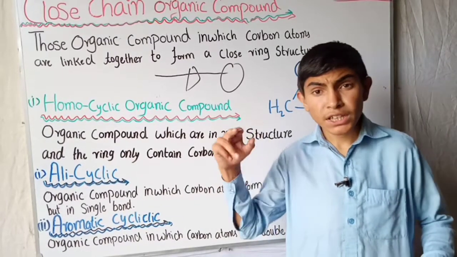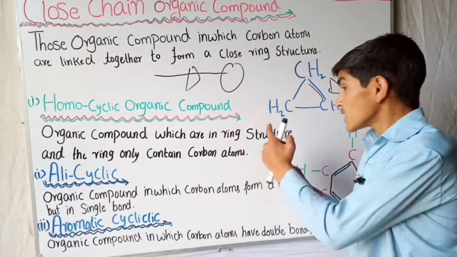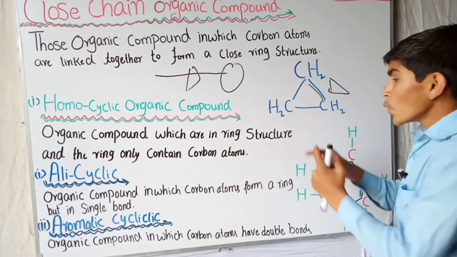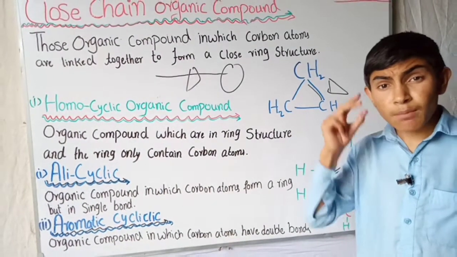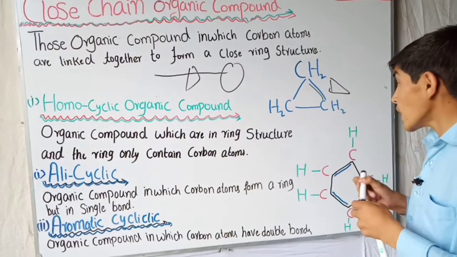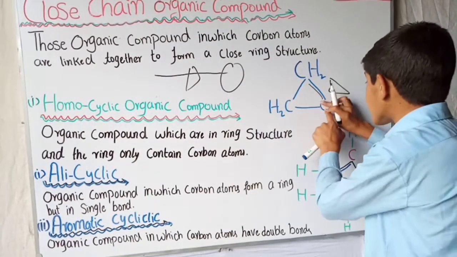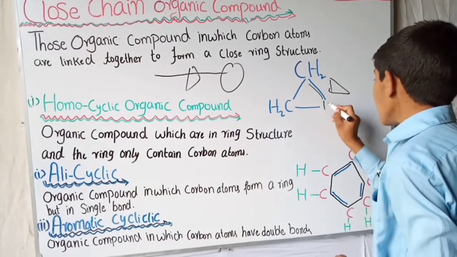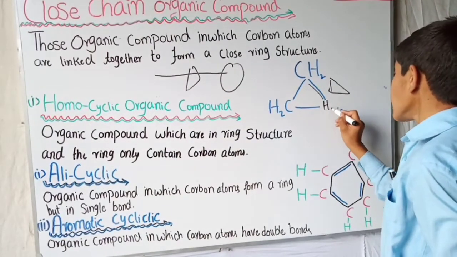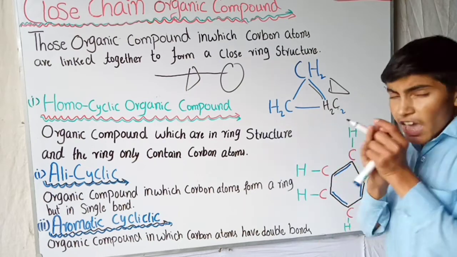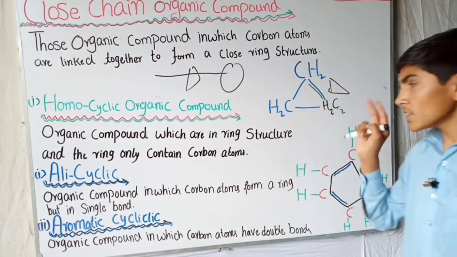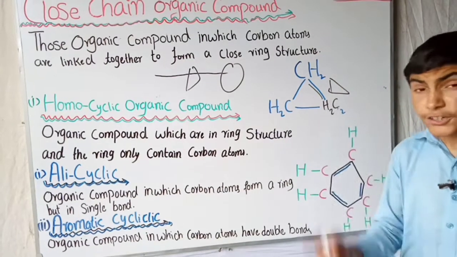So homo means same. These are the organic compounds in which the ring being formed will have the same carbon atoms. It cannot occur like this structure: if I write H, there is H and there is C, it is not a correct homocyclic organic compound, and therefore it is called heterocyclic.